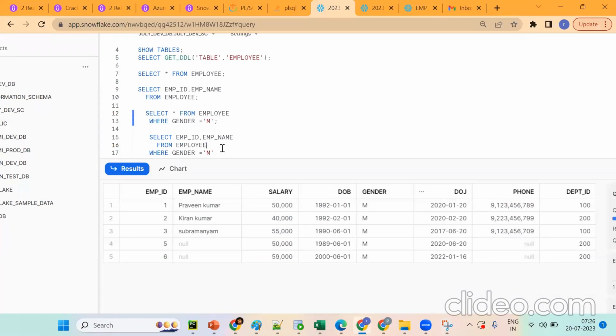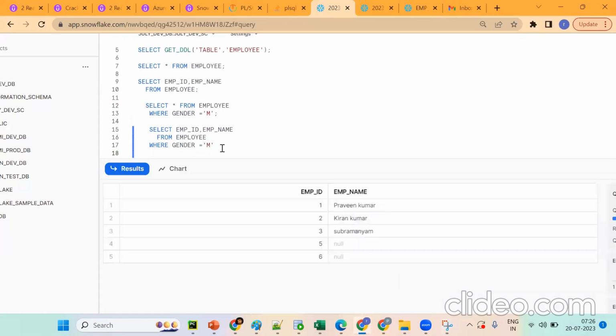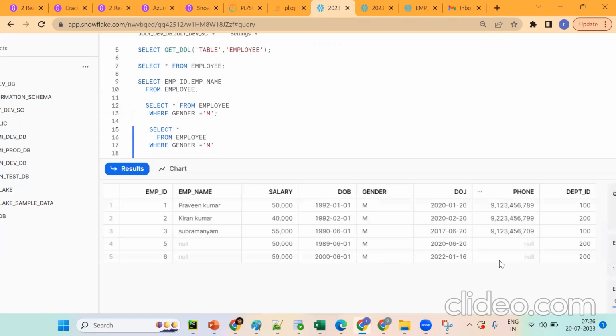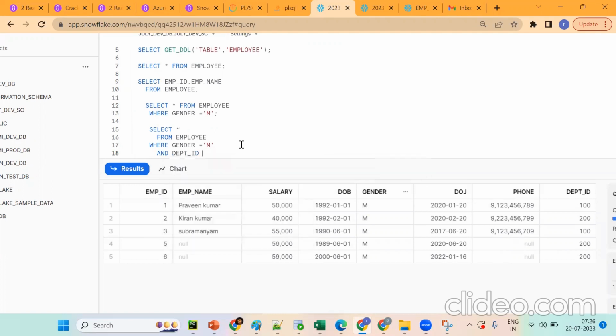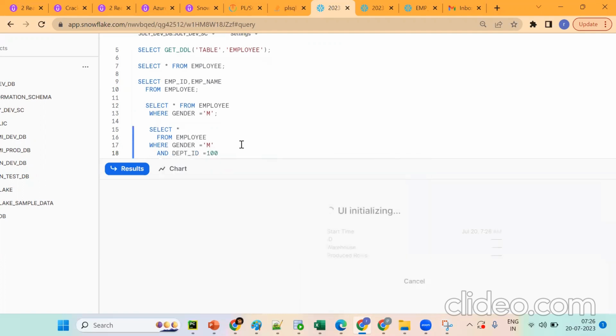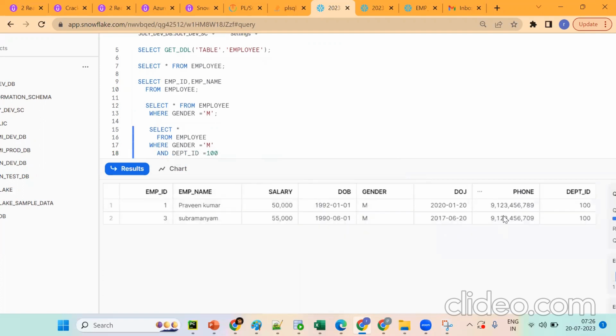What is the next condition? We should go for AND. Okay, see, this condition is there. Now I want to get only department ID equals to 100. Got the point a little bit? So we can get department ID 100.